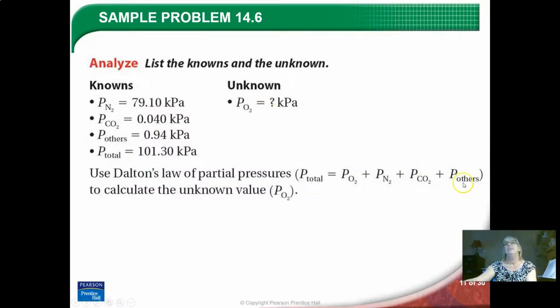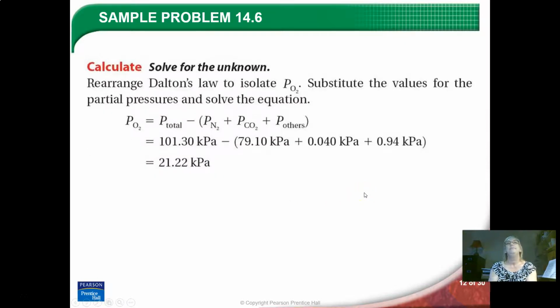So we're going to put it into the equation. And the only one we do not know is this guy. So we're going to add these up together, subtract it from the total, and we'll get the oxygen. Very easy. Okay. So they just rearranged the equation so they get oxygen by itself. Total minus the other guys gives you pressure for oxygen is 21.22. So in this one we're going to use the sig fig rules for adding and subtracting, so remember that. So we have 2 places after the decimal, 3 places after the decimal, 2 places after the decimal, so our answer has to have 2 places after the decimal point.